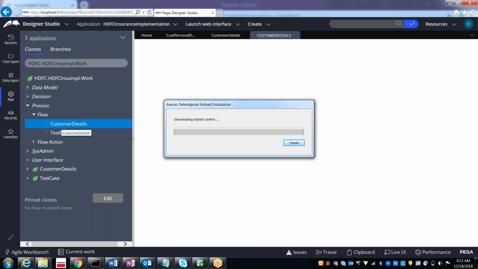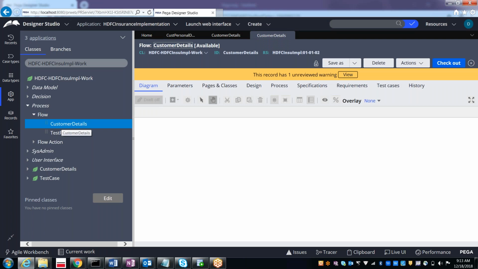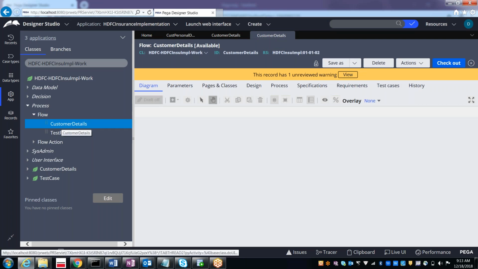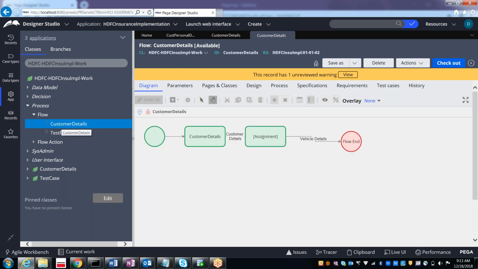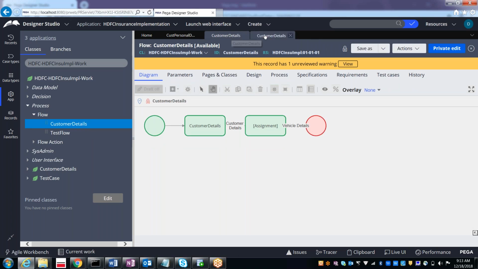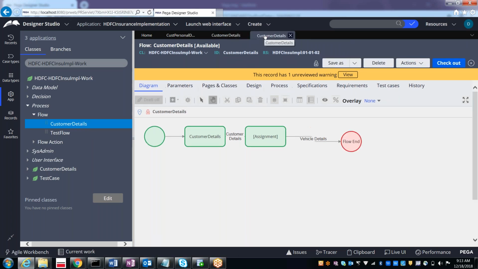Now if you go to the recents, let me open this first. There are two rules now available, one on 010101 and the other on 010102. Both are available.